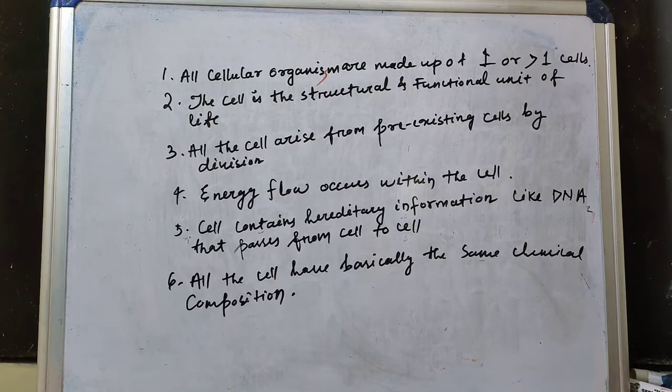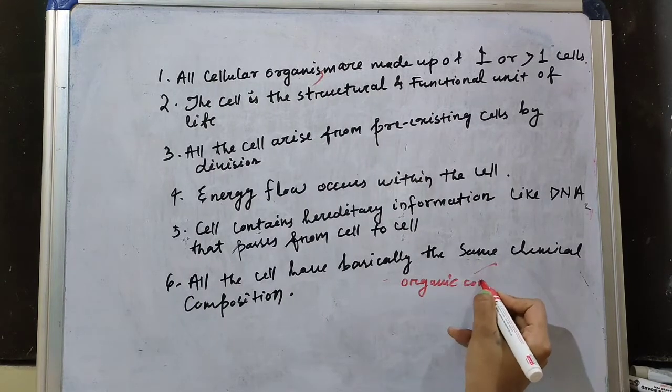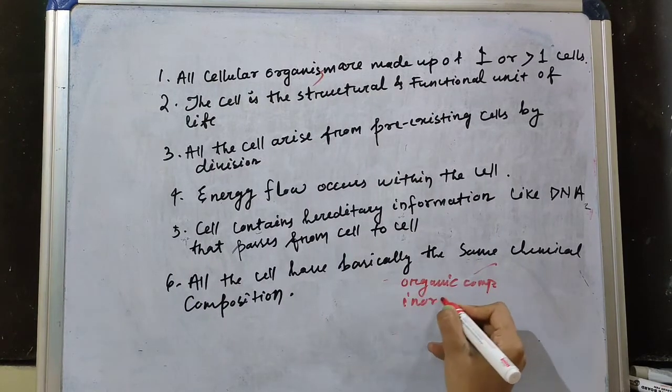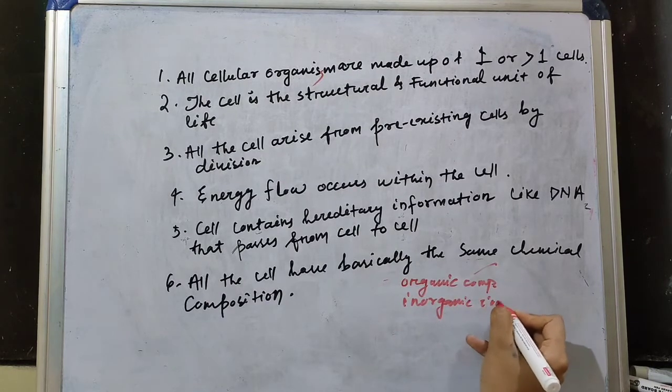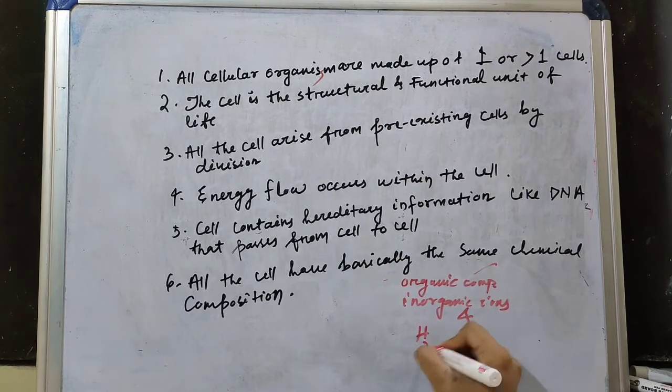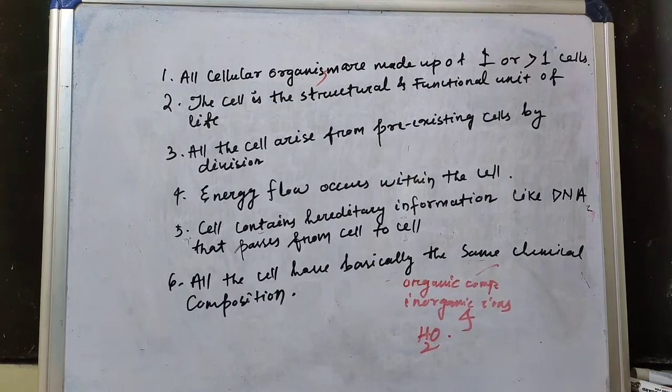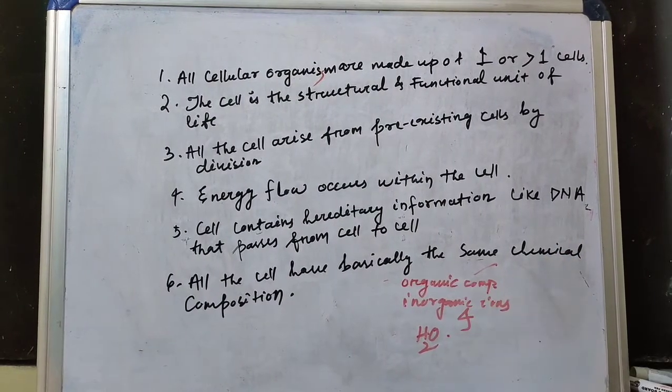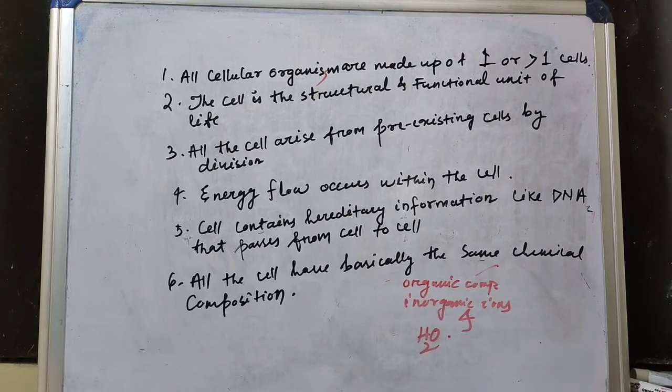The fifth point is the cell contains hereditary information in the form of DNA that passes from cell to cell. The last point is all the cells have basically the same chemical composition, like organic compounds, inorganic ions, and water. Viruses are exception to this cell theory as they are non-living and acellular.